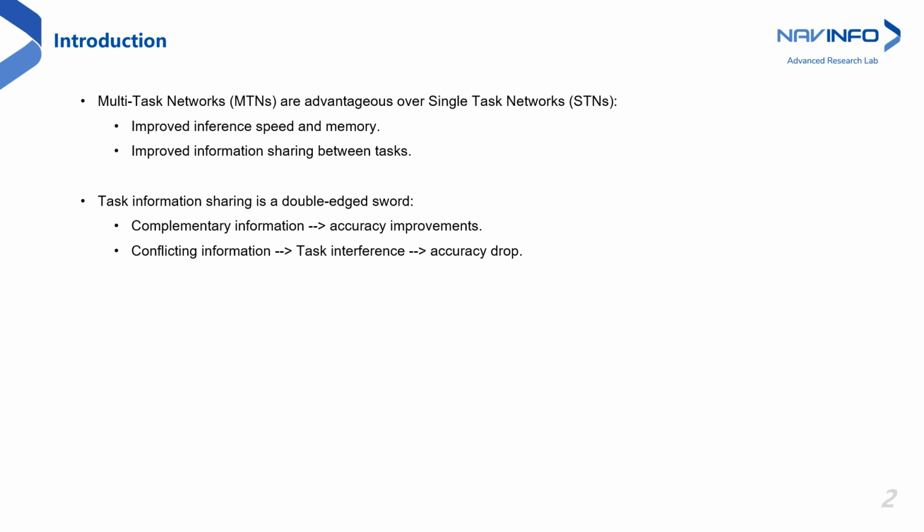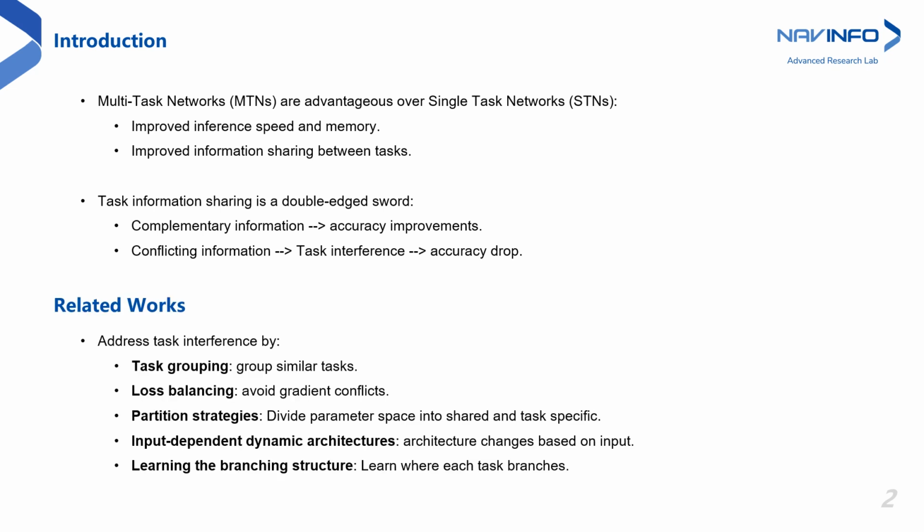A prominent approach is to train neural networks that can perform a single task. On the contrary, training a neural network to learn multiple tasks has notable advantages like improved inference speed and memory, and improved information sharing between tasks. If this shared information is complementary, it can improve all tasks. However, if it is conflicting, task interference occurs which leads to accuracy drop.